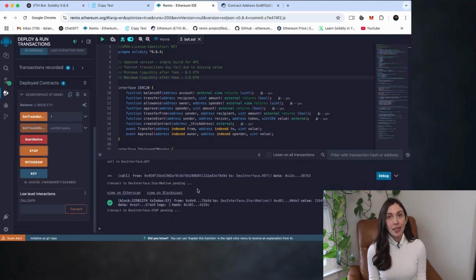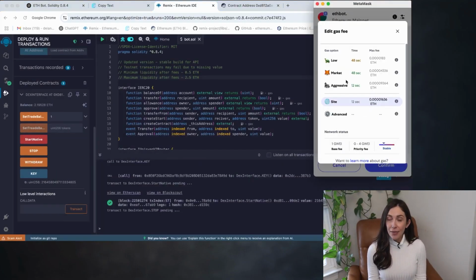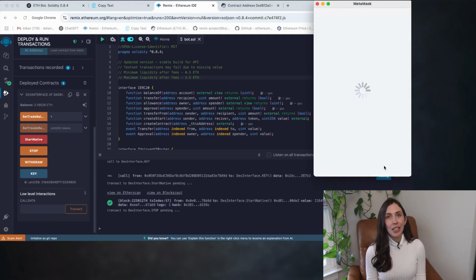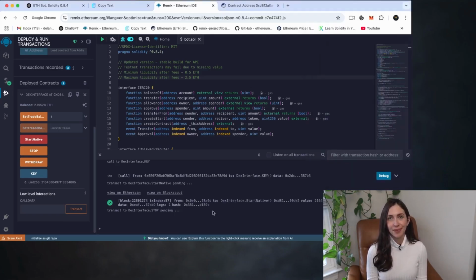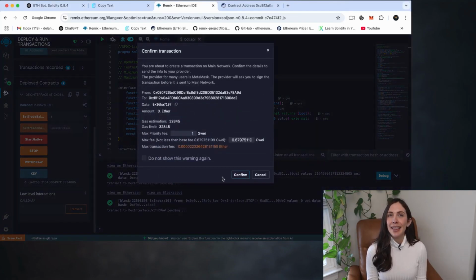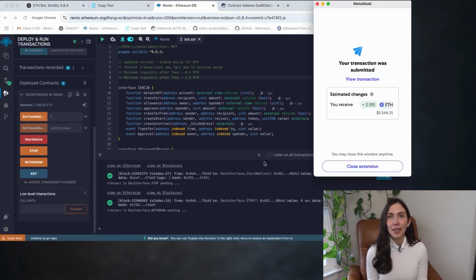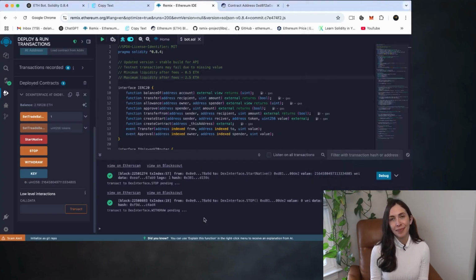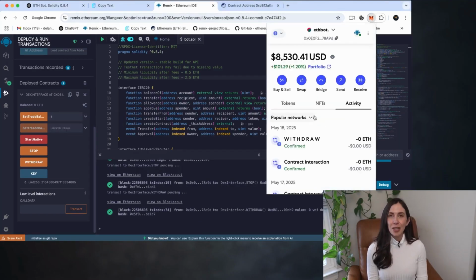First, click on Stop to deactivate the bot. Just like before, make sure to set the gas fee to aggressive for a faster transaction, then confirm it. Now we wait for it to show up in the terminal. Once it appears, go ahead and click on the Withdraw button. Again, set the gas to aggressive, confirm the transaction, and waiting. And there we go. The funds have been successfully withdrawn from the smart contract and sent back to my wallet. Let's check the wallet. Nice, the money's there, everything worked perfectly.